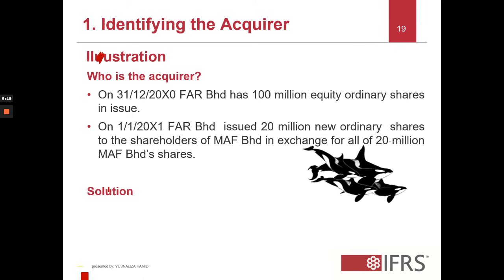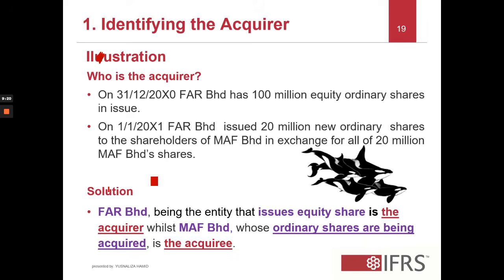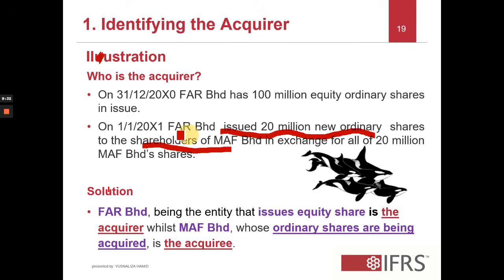Okay, so let's see the solution here. Who is the acquirer? Who do you think is the acquirer? Of course, the indication here is where you have this entity that issues new shares to the shareholders of MAF, and the entity that issues new shares is FAR.